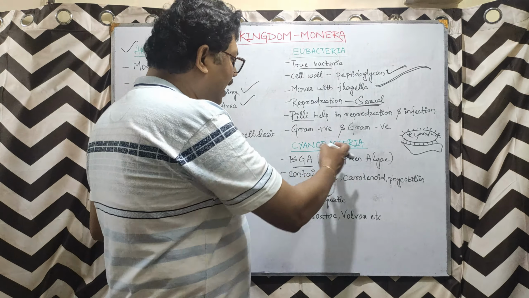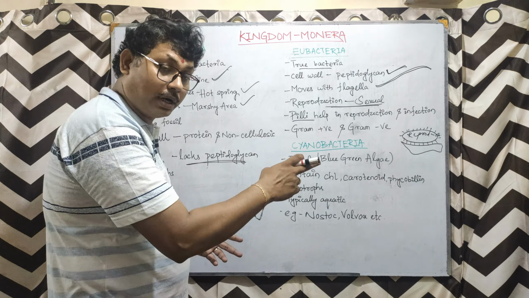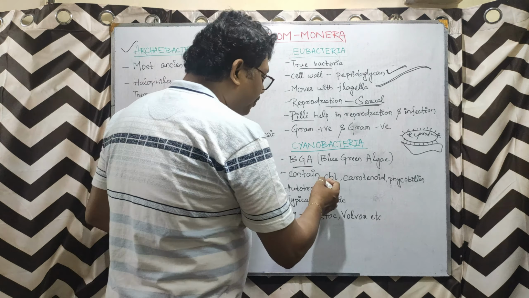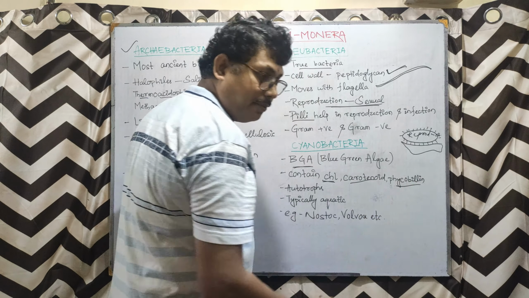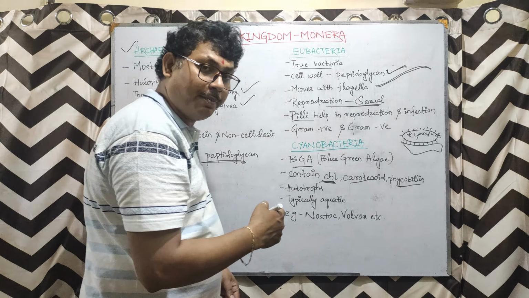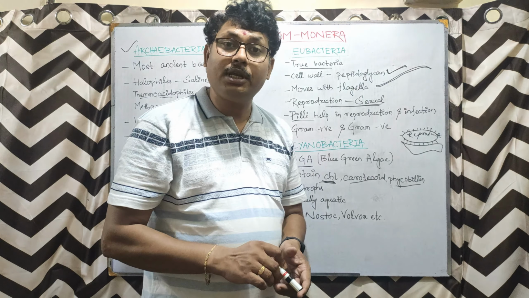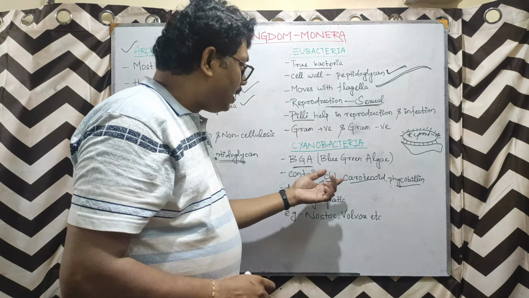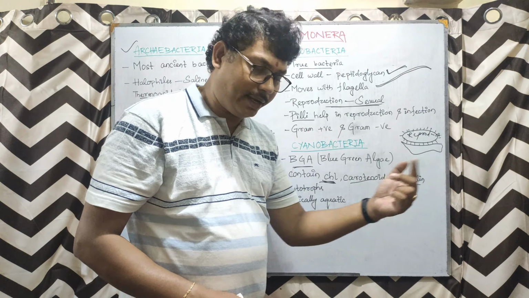So the blue green algae don't possess a nuclear envelope, but they contain pigments: chlorophyll, carotenoid and phycobilin. What is chlorophyll? Chlorophyll is the pigment which helps in photosynthesis. Phycobilin is the pigment which helps in capturing the sunlight.